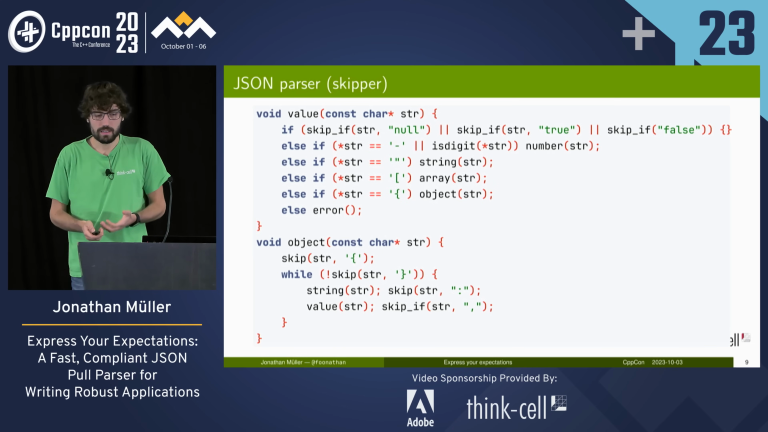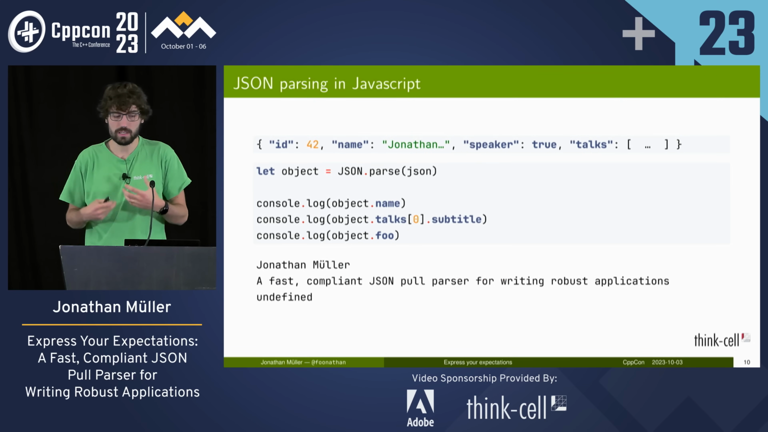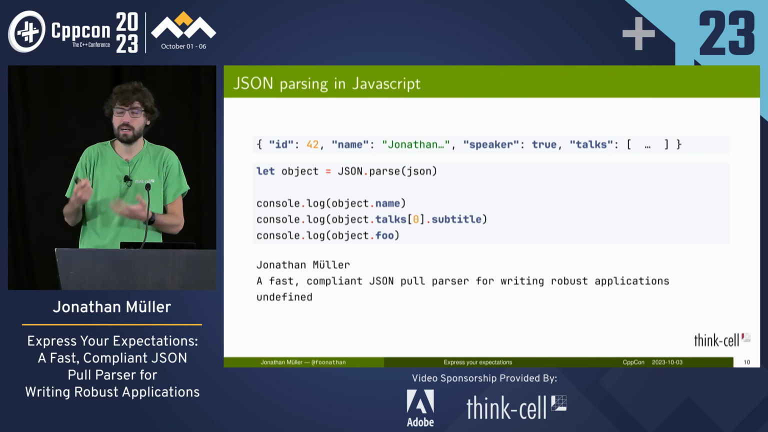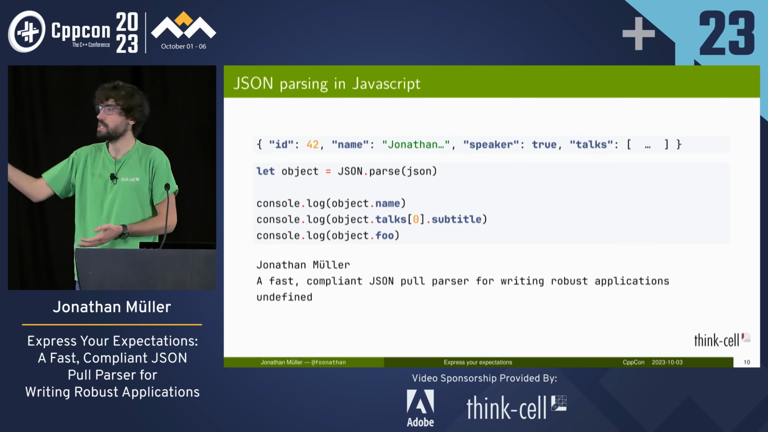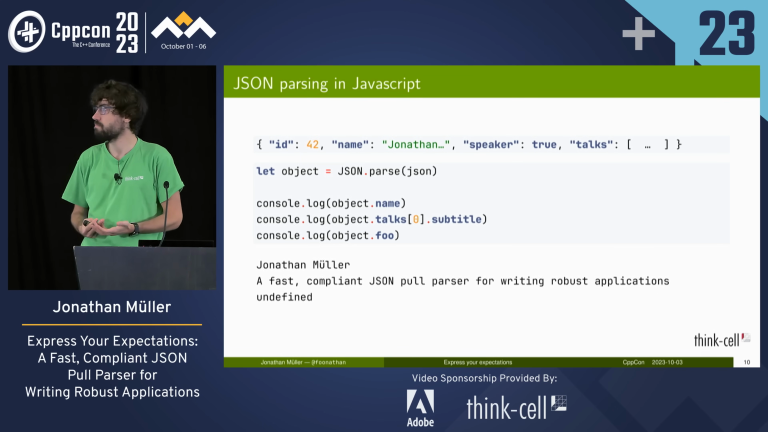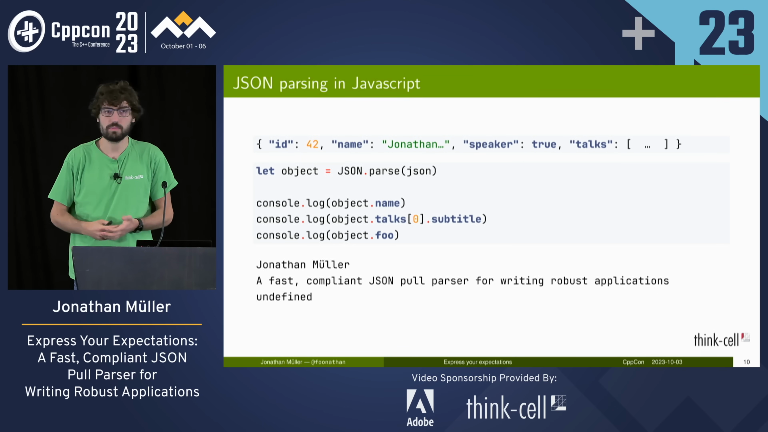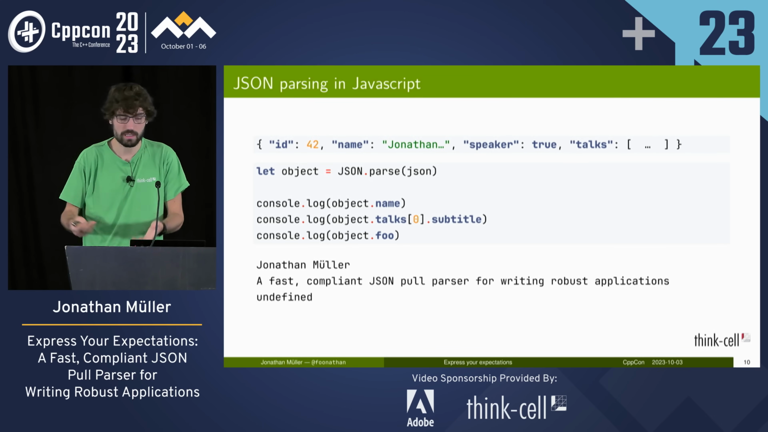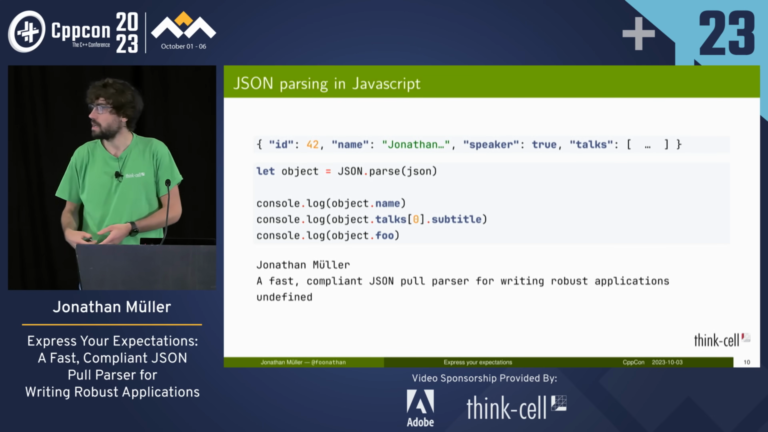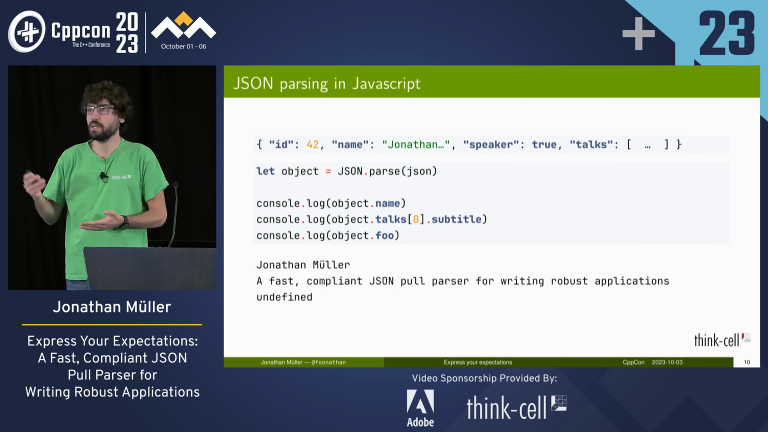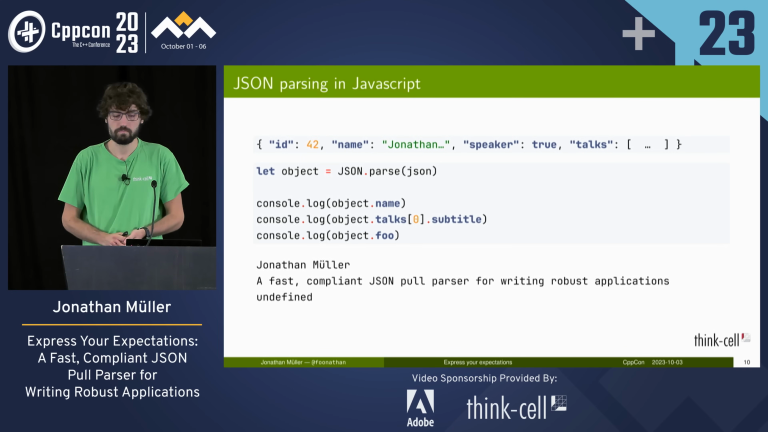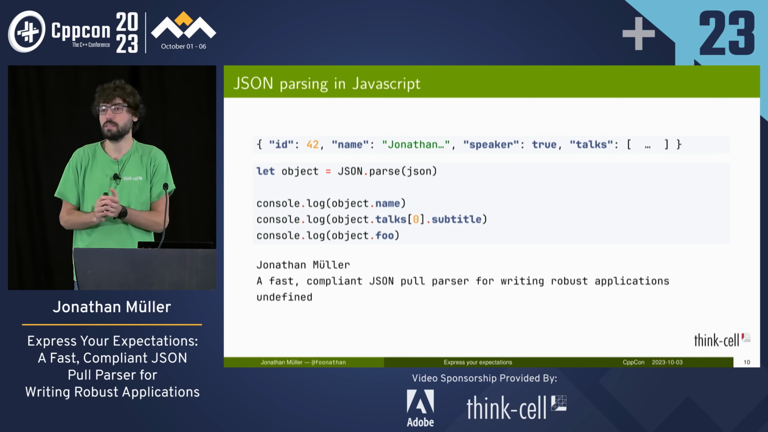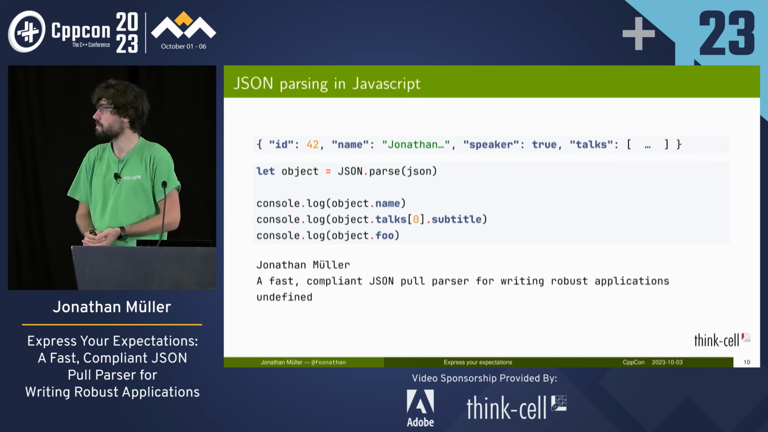So the complexity in parsing comes when we look at how it's parsed in JavaScript. We've got our JSON at the top, and we want to parse that in JavaScript. We just call JSON.parse, and it will give us an object. To get the name, we just write object.name. To get the subtitle of the first talk, we index into talk and get the subtitle. If we access a key that isn't defined, we will get undefined as a result. So the JSON.parse function in JavaScript takes the JSON as a string and dynamically creates an object.